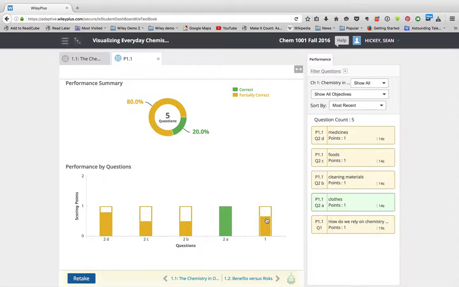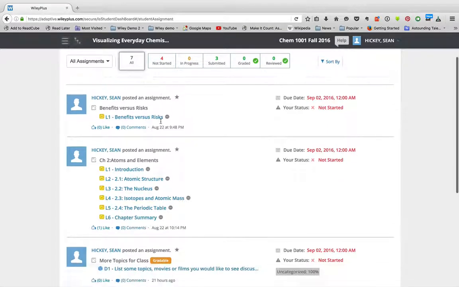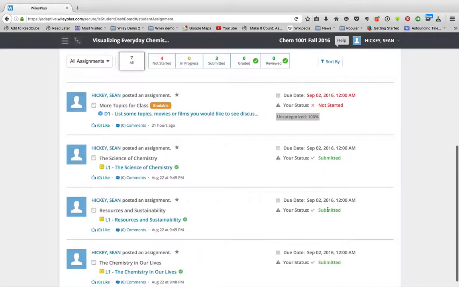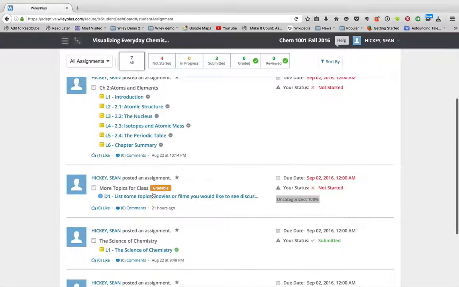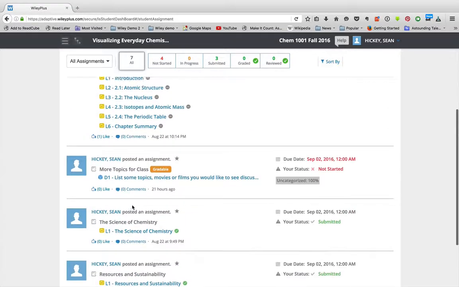I got this one partially correct, got this one fully correct, got these partially correct. And how partially correct I got it, you can see by how much it fills up. So this one mostly, and so forth. So I could continue on, or I could go back to my assignments and go on to the next assignments, working with scientific units and so forth. And then down here, I have the ones that I've already submitted and completed, and then I could finish those. I haven't posted a comment yet, so I could post a comment here, and that would complete that assignment.